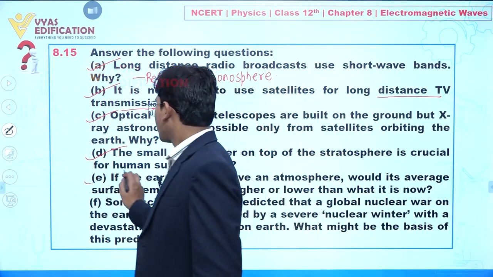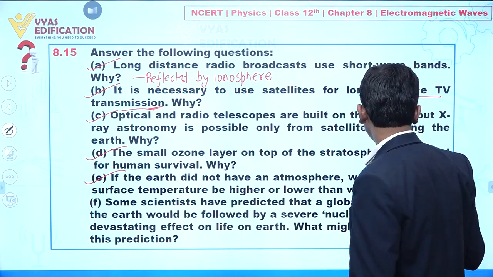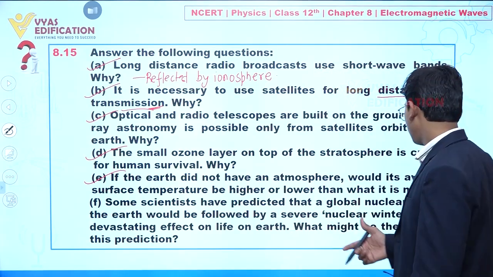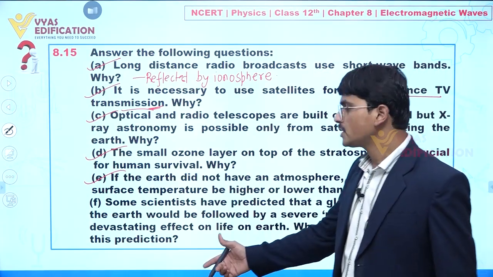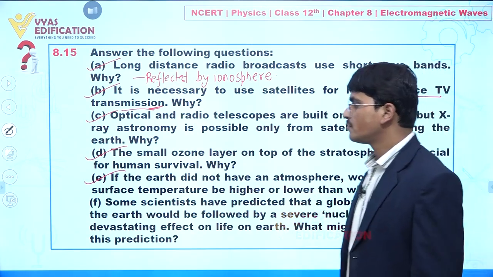Clear? Now part F: some scientists have predicted that a global nuclear war on the earth would be followed by a severe nuclear winter with a devastating effect on life on the earth. What might be the basis of this prediction?